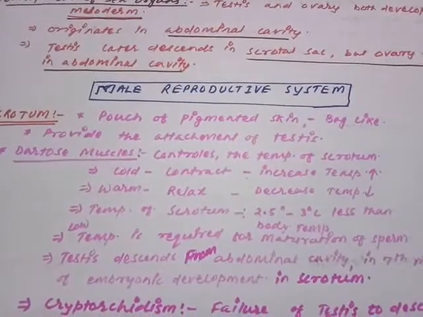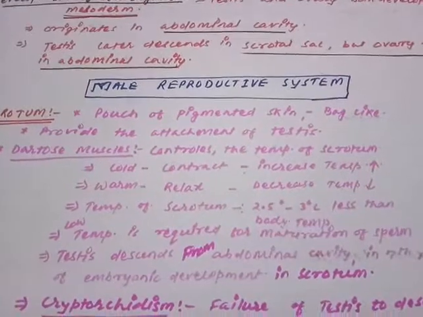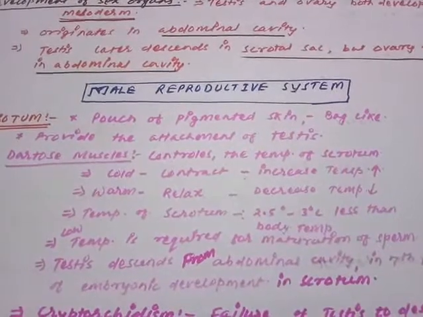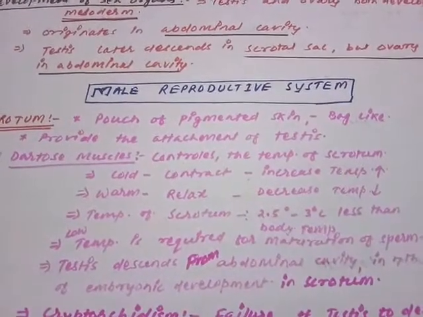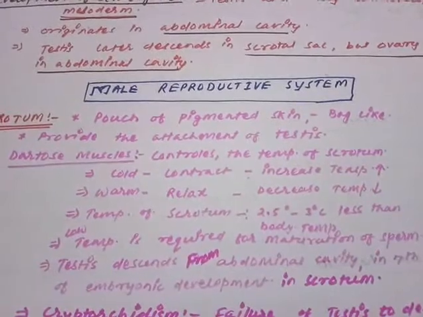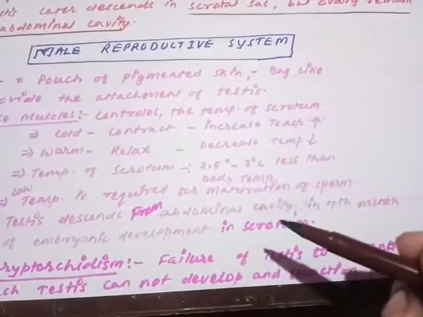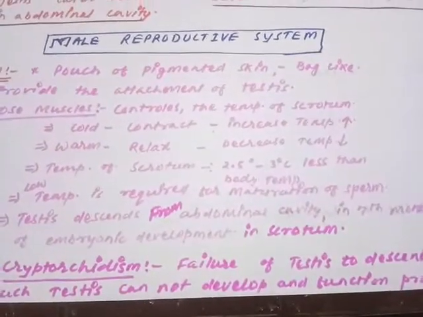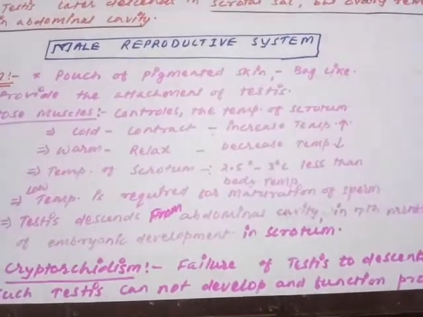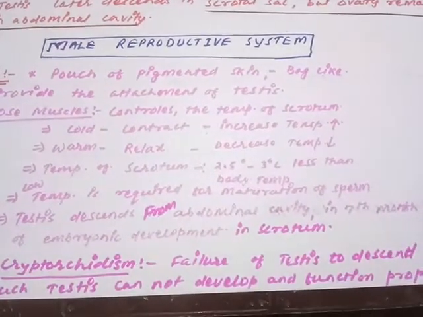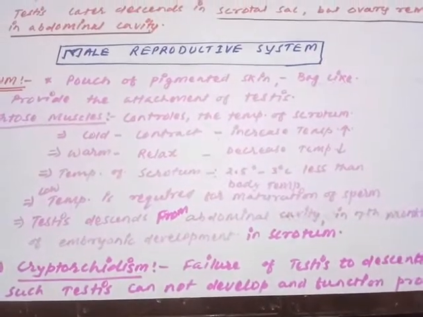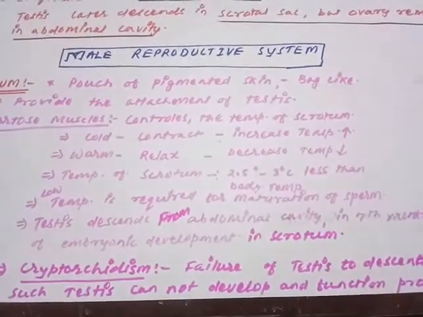So this is the purpose why the testis moves downward into the scrotal sac after their embryonic development. समझ में आ रहा है? टेस्टिस बन तो सकता है लेकिन मैच्योरेशन के लिए उसको कम बॉडी टेम्परेचर चाहिए, तो इसलिए वो क्या करता है? स्क्रोटल सैक में उतर आता है. So this is the reason why the testis descends from the abdominal cavity in the 7th month of embryonic development. Are you getting my point? Is it clear? Testis descends down in the 7th month of embryonic development into the scrotal sac.